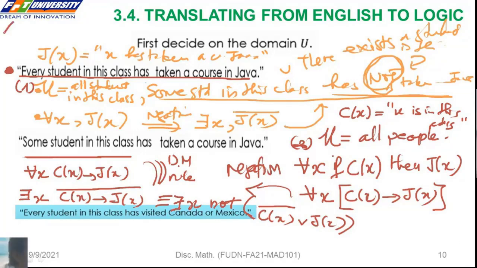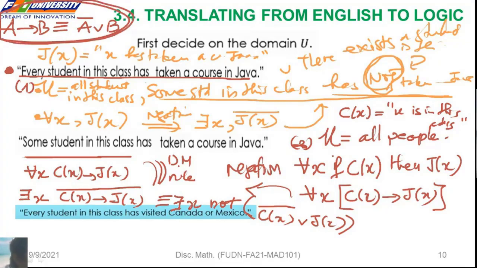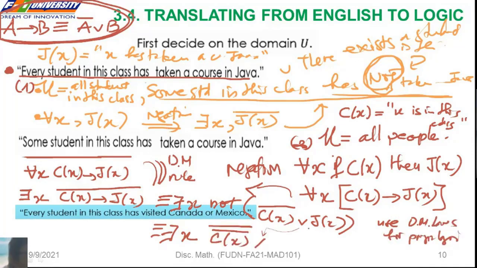Nhớ cái đó không? Mình nói lại A suy ra B tương đương với not A hoặc B. So, the negation of C of x implies G of x means the negation of not C of x or G of x. We can use DeMorgan law for propositional logic. So we have C of x double negation, the conjunction, not G of x. Mình dùng cái luật DeMorgan trên cái lượng từ. Sau đó mình phiên dịch câu A suy ra B thành là không A hoặc B. Bây giờ mình lấy not của cái không A hoặc B đó thì mình lại dùng luật DeMorgan trên propositional logic.